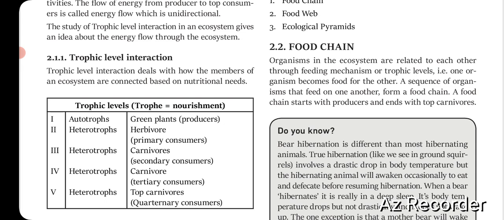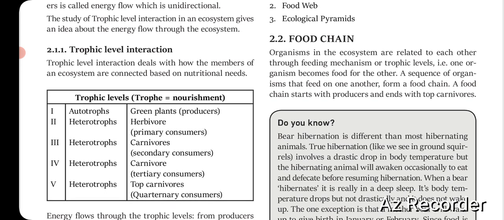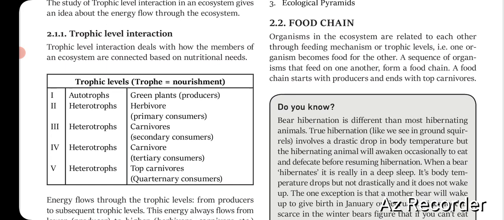You have producers, then herbivores, then carnivores as secondary consumers, then tertiary, then quaternary. So you have a sequence of organisms feeding upon each other. A food chain starts with producers and ends with top consumers.